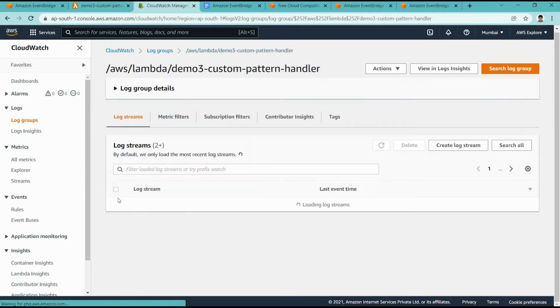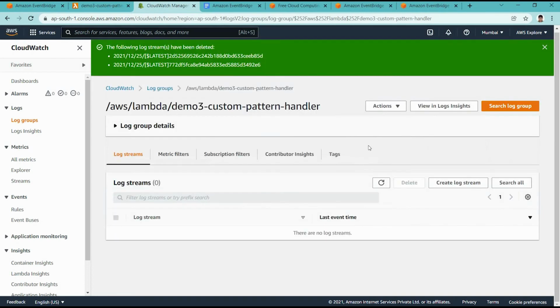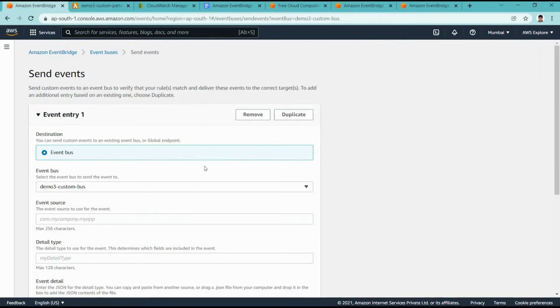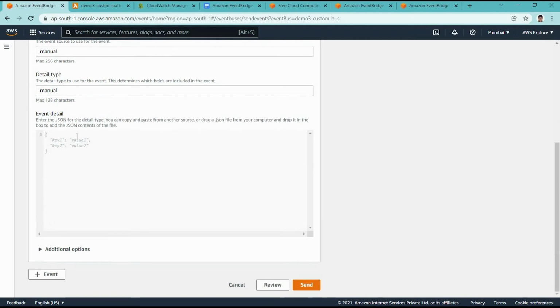Let us clear these logs for now, so we will get an idea when this function is called again. So now what I am doing is, again I am putting the event source, for example manual, and again I am calling it.